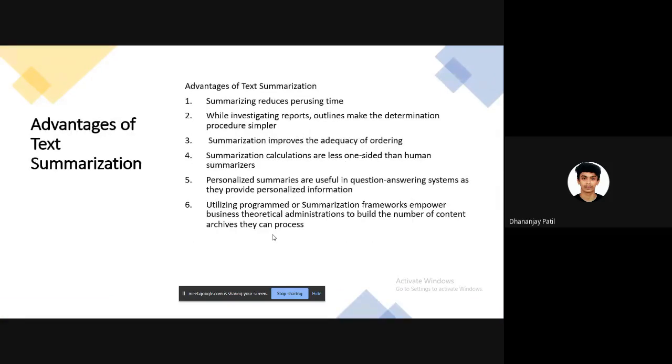So, advantages of text summarization. First, summarizing reduces reading time. Second, while investigating reports, summaries make the selection process simpler. Third, summarization improves the effectiveness of indexing. Fourth, summarization algorithms are less biased than human summarizers. Fifth, personalized summarizers are useful in question answering systems as they provide personalized information. Sixth, using automatic summarization systems enables commercial abstract services to increase the number of text documents they can process. Next, Charles will explain the applications.